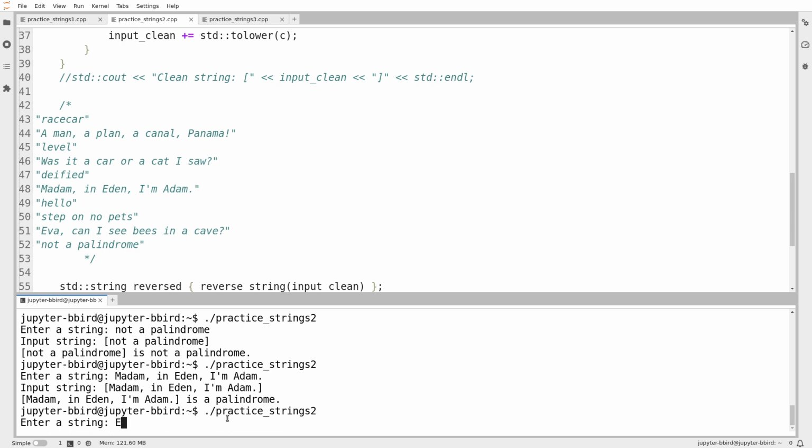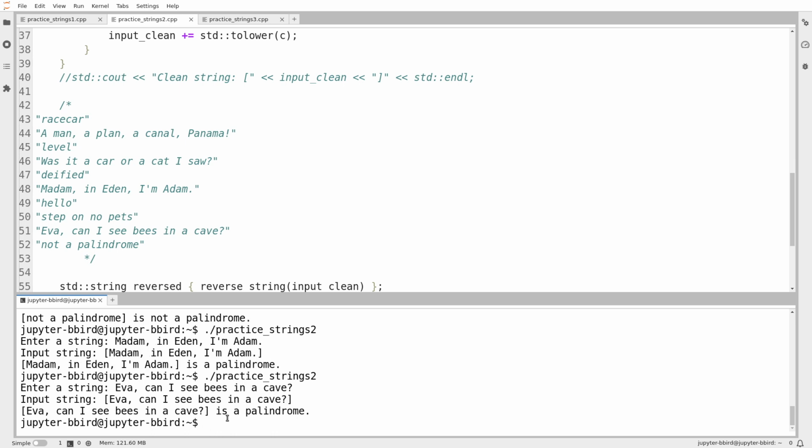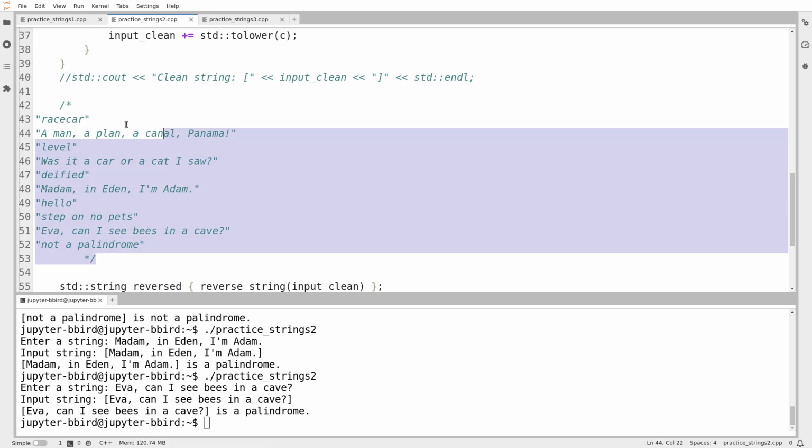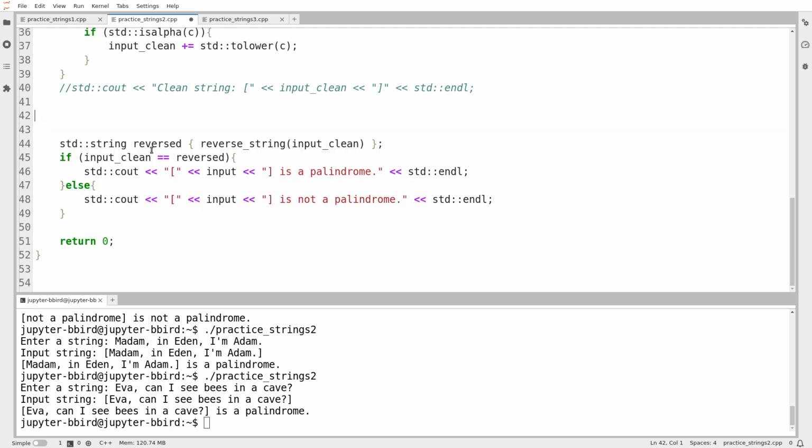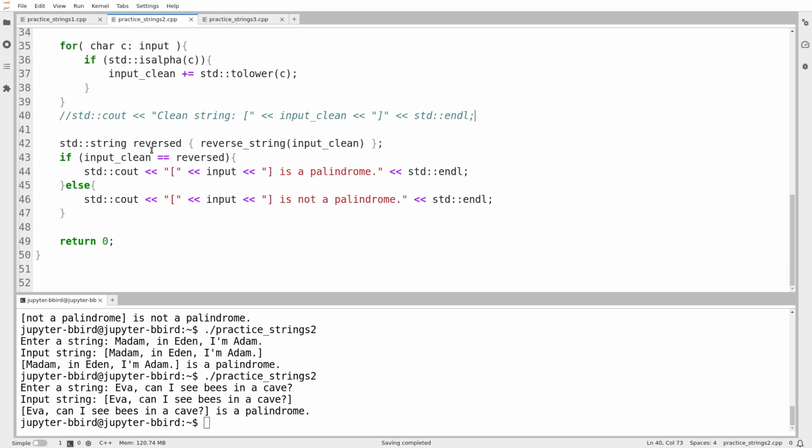What about "Ava, can I see bees in a cave?" Where is it? I mean, is it making these up or is it getting these from somewhere? That is a palindrome. Do I buy that? Okay, I guess the middle is this letter B here. So yeah, that's a palindrome if I ignore all the spaces and punctuation. And so I think I've completed exercise 2 as well. And I'm really happy ChatGPT could help me with the inputs because I don't have any interesting, clever ideas of palindromes. So we'll save that.